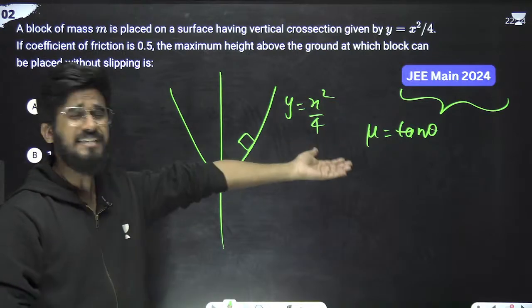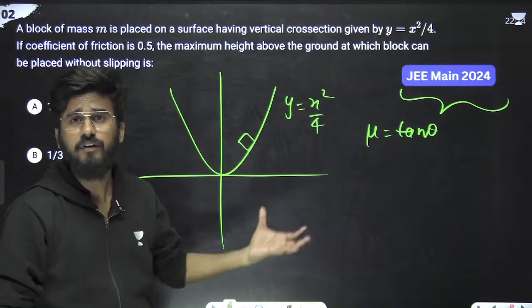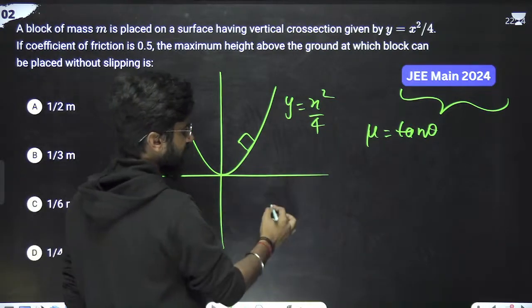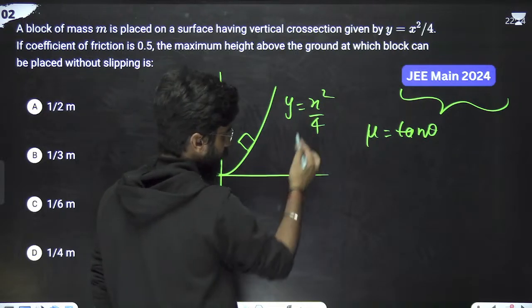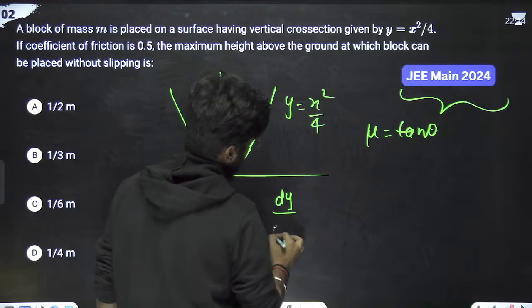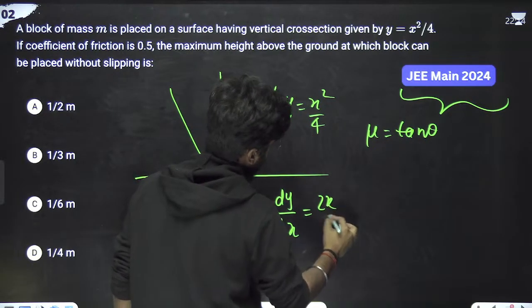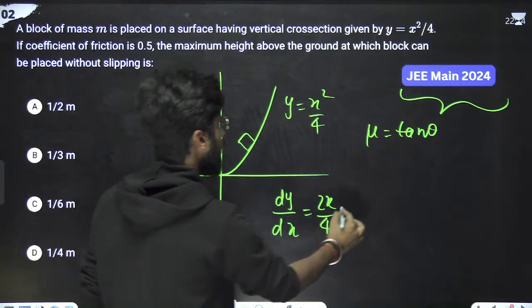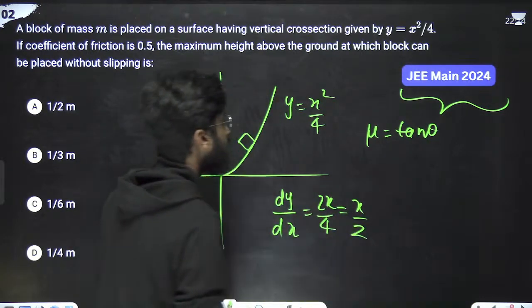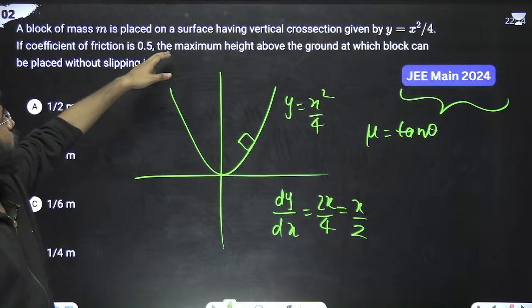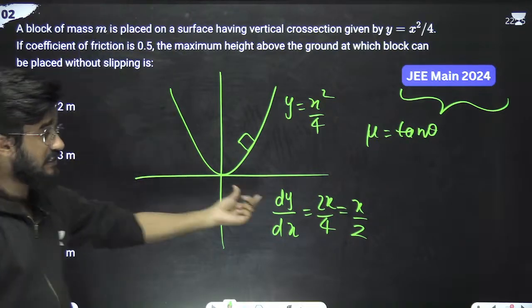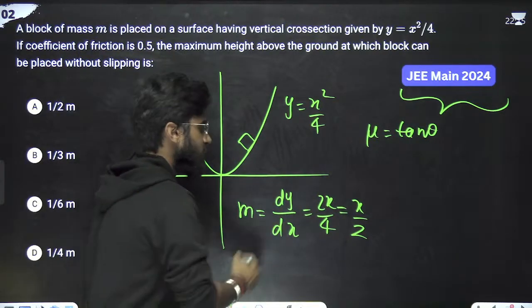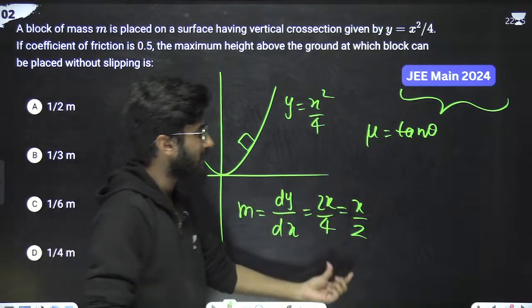What is tan theta? Tan theta in any curve is called the slope. How can we find it? Just differentiate this expression. So dy by dx is equal to 2x by 4, which means x by 2. Now what is the coefficient of friction? Here dy by dx is the slope m. So this is this. Now the slope is equal to mu.